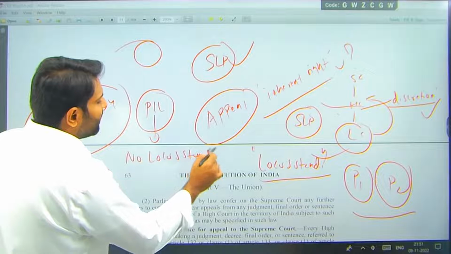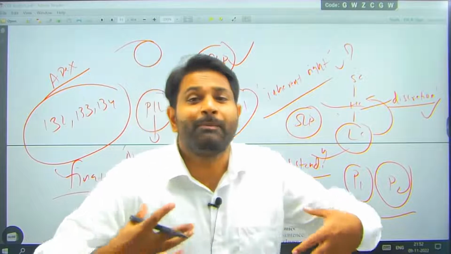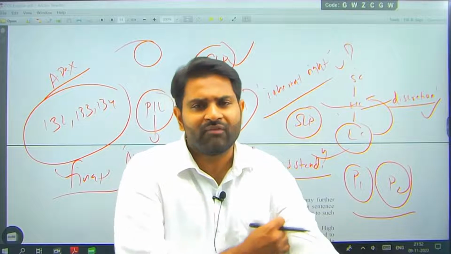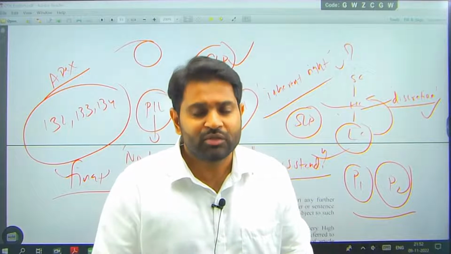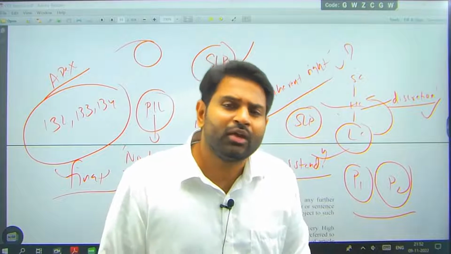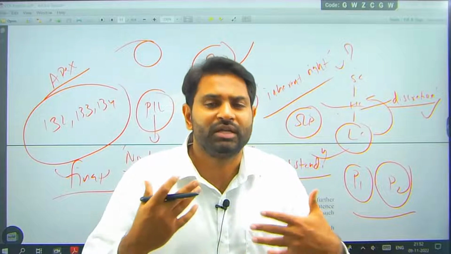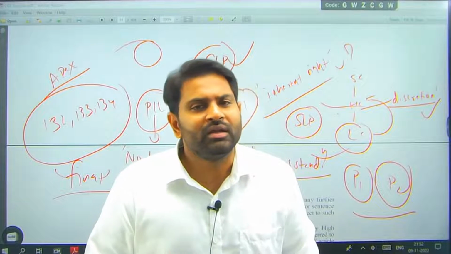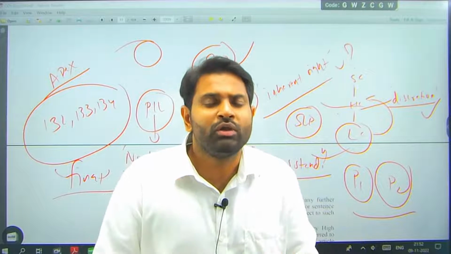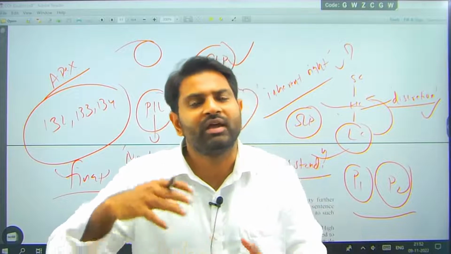You don't need to be party to that particular case. I can file a case for public interest. For example, if an industry opened in my area is polluting the water and polluting the air in the residential area, then I can go to the High Court or the Supreme Court and file public interest litigation. I don't need to be part of that case or part of that particular area also. In the name of the public interest, I can file a case.